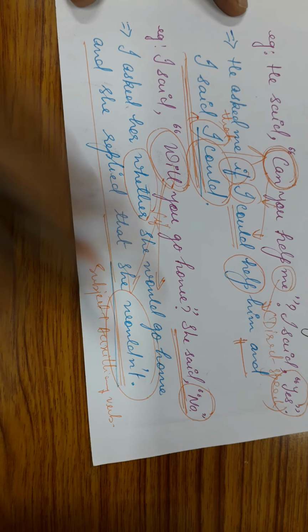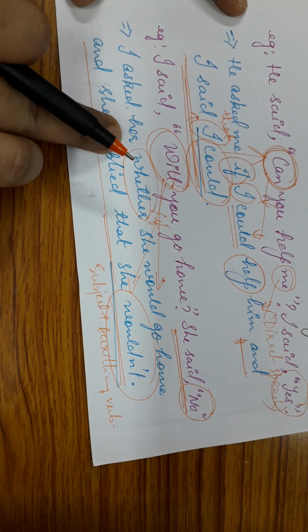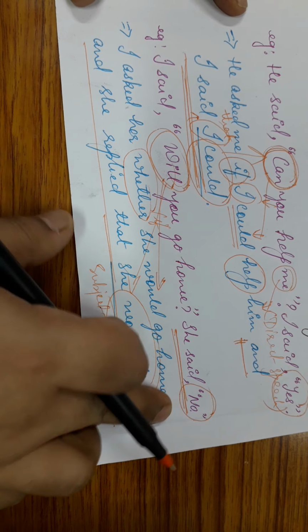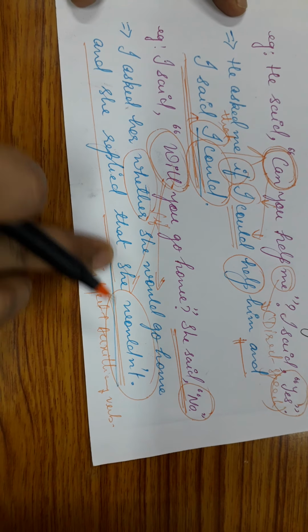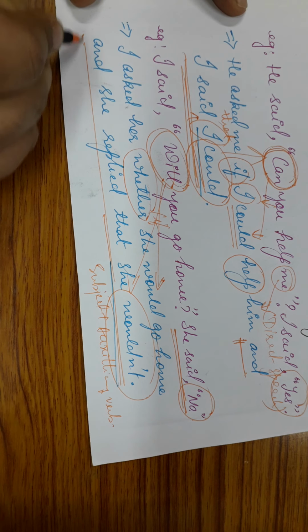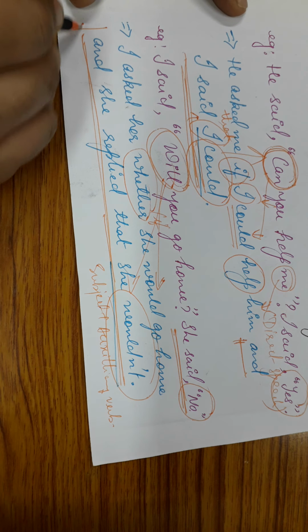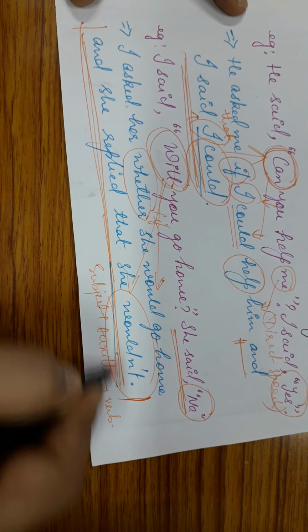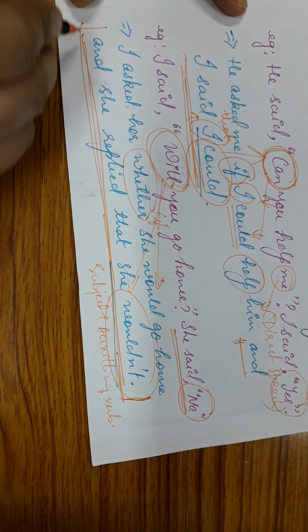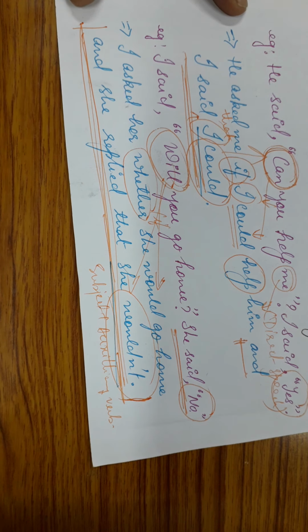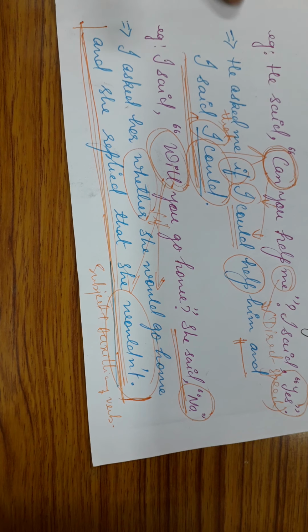She said no. Then it would have become I asked her whether she could go home, and she replied that she couldn't. This is the reply part that we saw in the direct speech. That takes the form of this in indirect speech. And she replied that she wouldn't or couldn't.